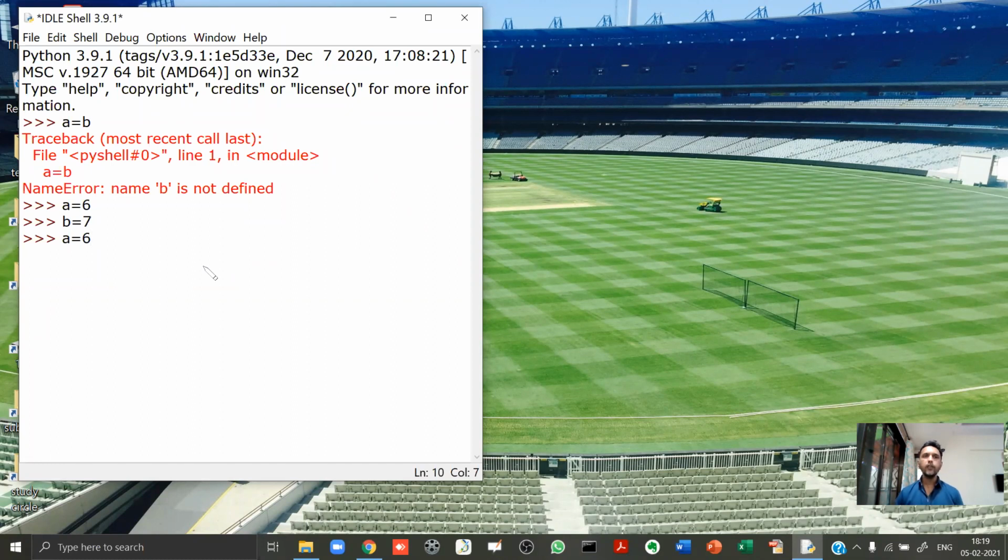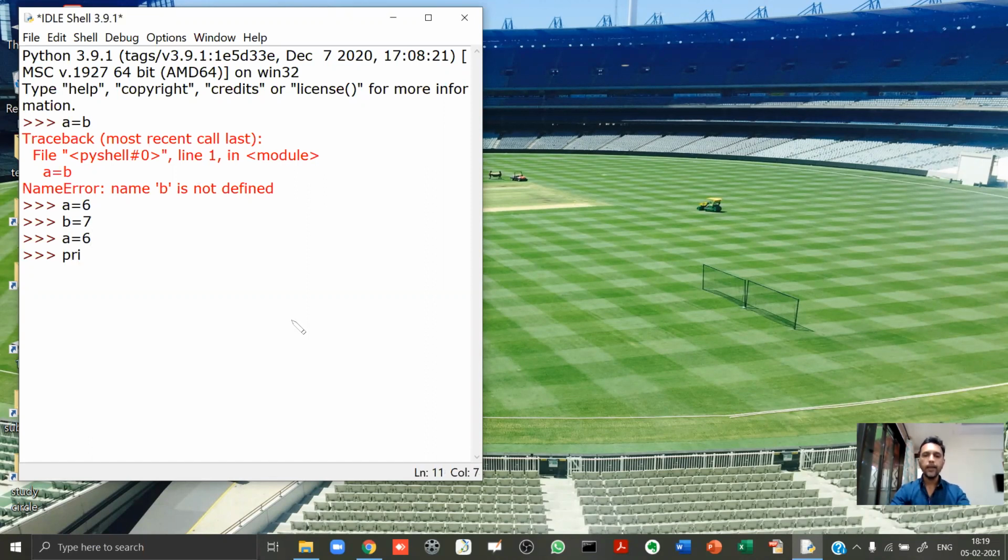Now, what is this interactive mode? So listen to me carefully. This window which you see over here is called a Python shell, or I will say the Python interpreter, but we'll call it shell. Unlike Java, unlike C, we can directly give the statements over here. This Python shell will execute the statement and will show you the result.